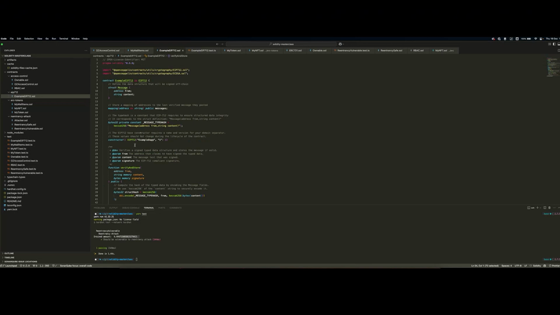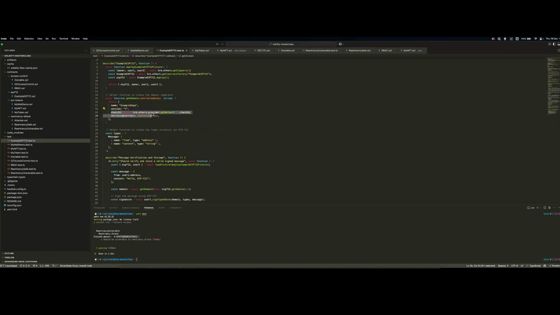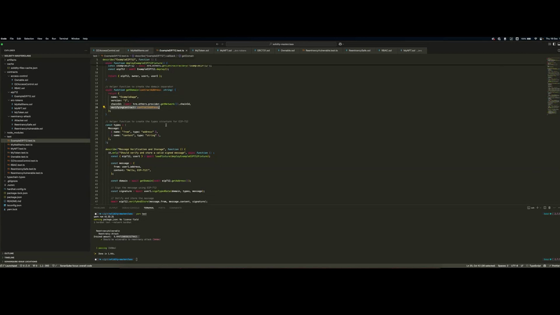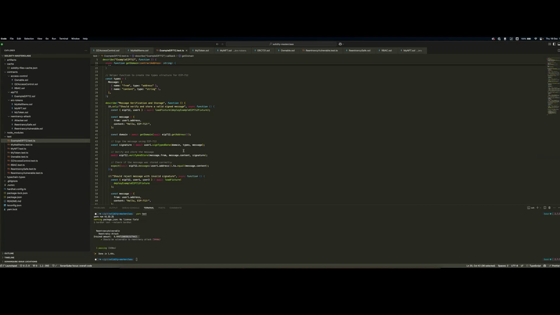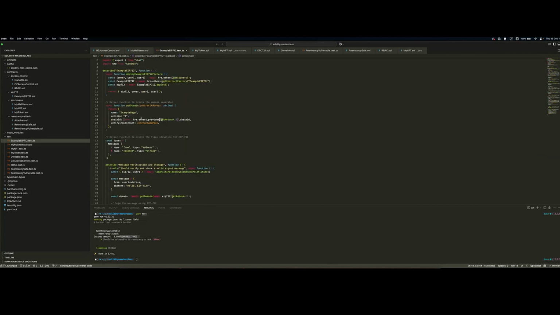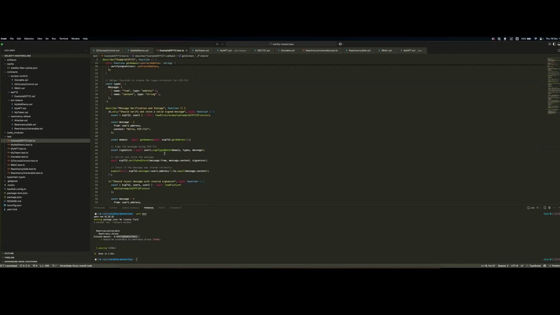We can see here they are identical upon construction of the contract, because the name and version are passed to the EIP 712 abstract contract. Then we can see the chain ID is the chain where this contract is deployed. In this case, because we're using the Hardhat network, it will be the chain ID of Hardhat. And the verifying contract address is the address of the contract that was deployed. This means that if any of these change, even though the message is the same, the actual signature will not be valid, thus preventing those cross-chain attacks or cross-smart contract attacks we were talking about.